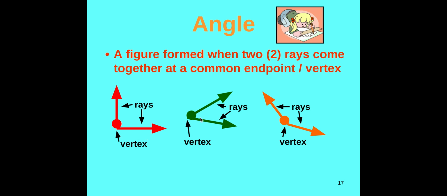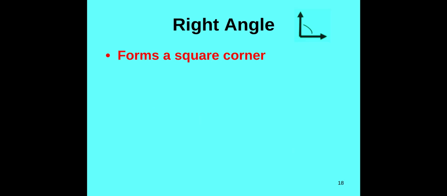But as you can see, each of these angles are different sizes, and we have three different names for those different sizes. So the first one is a right angle, and it forms a perfect square, L-shaped corner. One way that we can test this is, if you ever want to see if something is a right angle, get the corner of a piece of paper. It can be a Post-it note, it can be a full-size paper. Each of those corners on your paper is a perfect L-shaped angle.